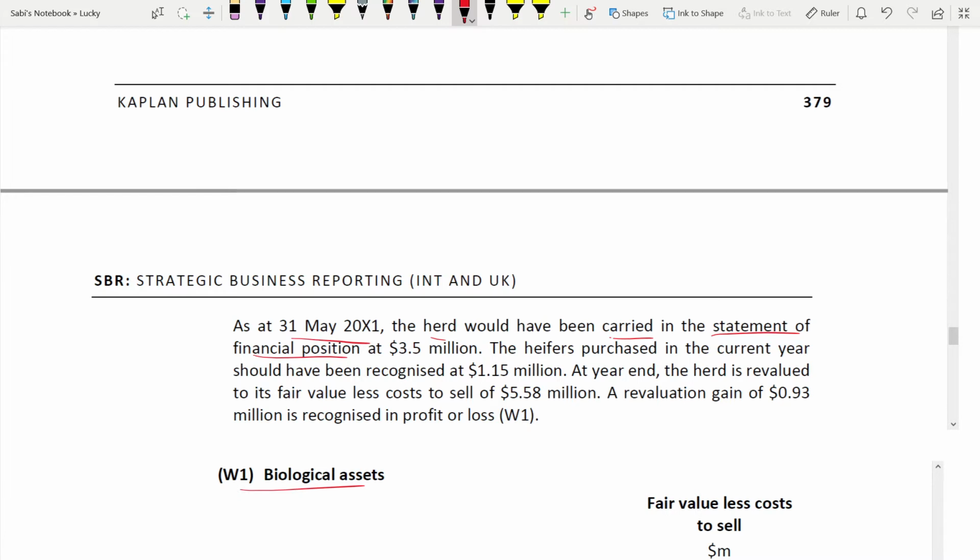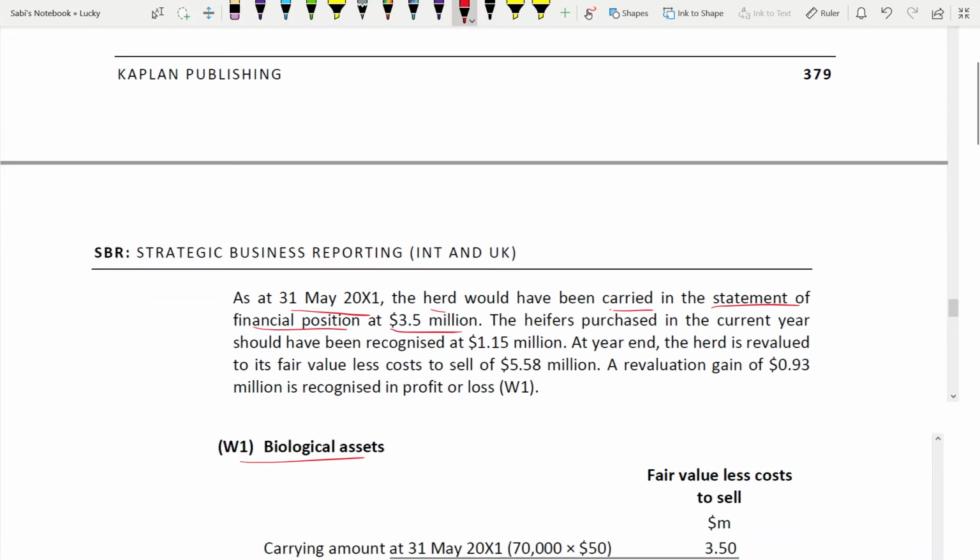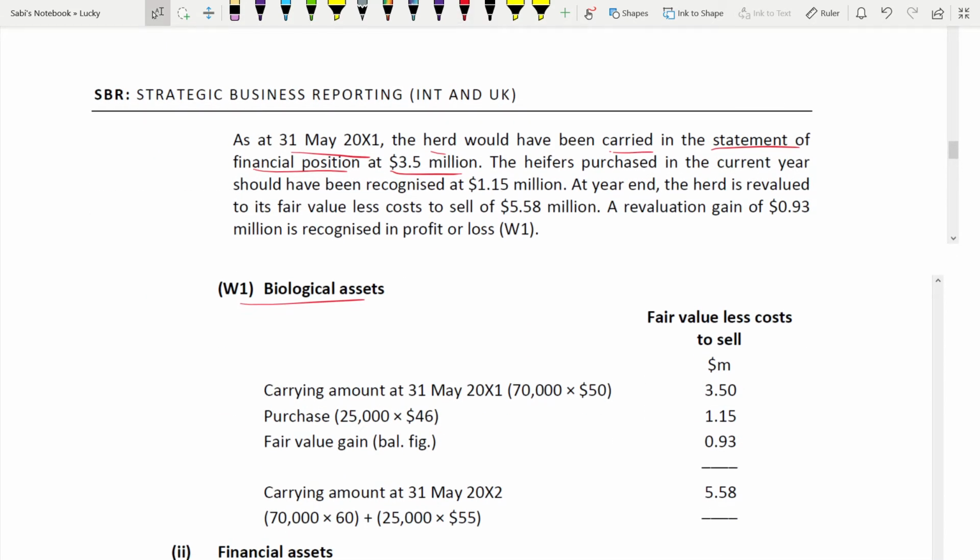Remember the primary financial statements you have to talk about. What are the primary financial statements? Statement of profit and loss and statement of financial position. In these two places, what is the amount that should go? So the herd is a biological asset, and it will be carried in the statement of financial position at this amount, 3.5. Working is here, 3.5. This is the carrying amount.